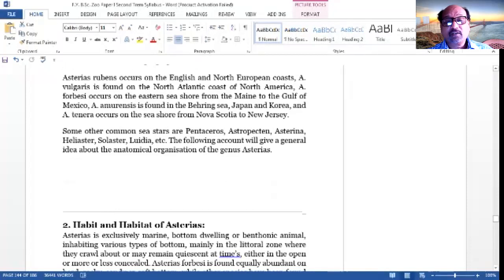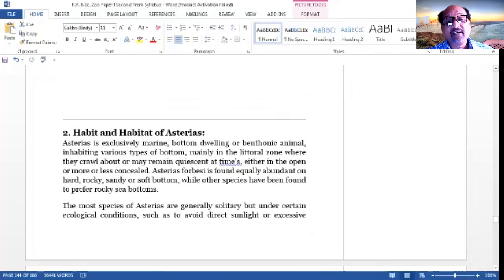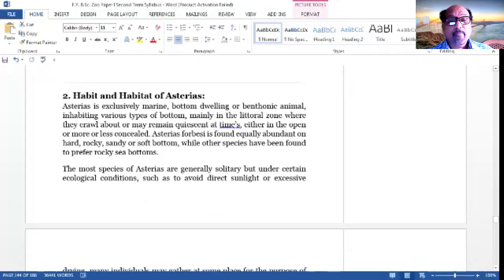Now we are going to discuss Asterias rubens, its habitat. Asterias is an exclusively marine, bottom-dwelling or benthic animal inhabiting various types of bottom, mainly in the littoral zones, where they crawl about or many remain quiescent at times, either in the open or more or less concealed. Asterias forbesi is found equally abundant on hard rocky, sandy or soft bottom.